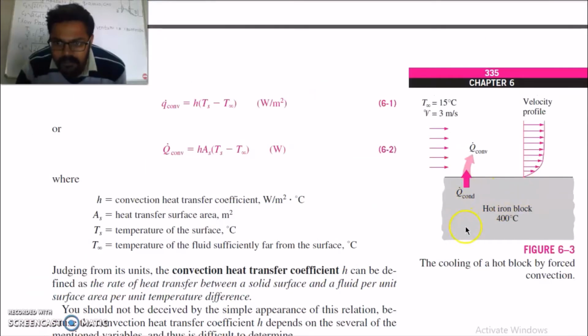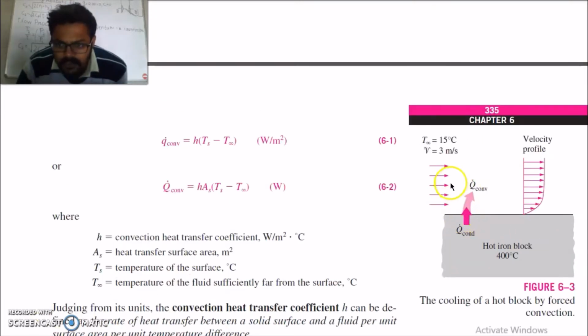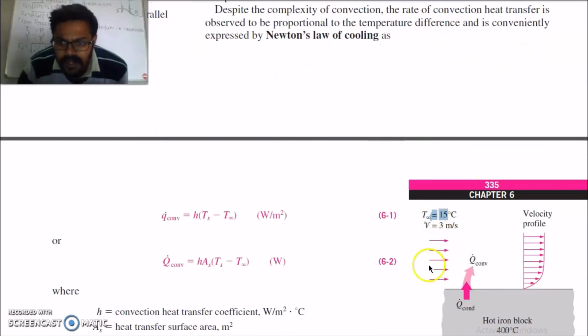Take another example. This is a hot iron block. Now heat is transferred from this hot iron block to the air. We also know that if we use a fan and use high velocity air, then the heat transfer will be at a faster rate and the block will cool at a faster rate. So this is the velocity of air and temperature of air, and if you replace this air with cooling water, then heat transfer will be at an even faster rate. It means here energy is carried by air itself due to the fluid motion. Air is moving and it will carry the energy.